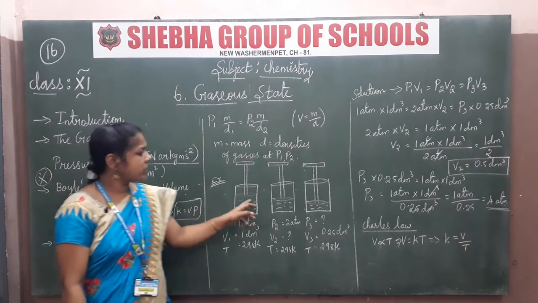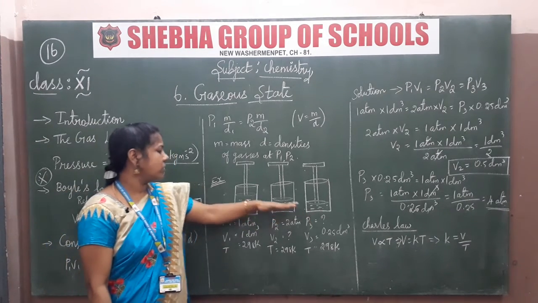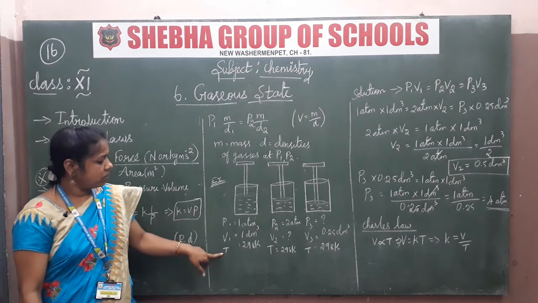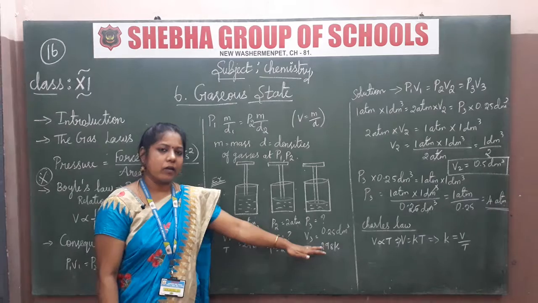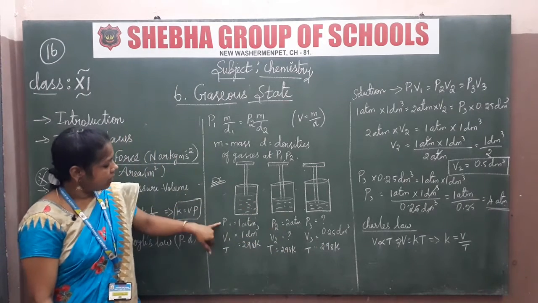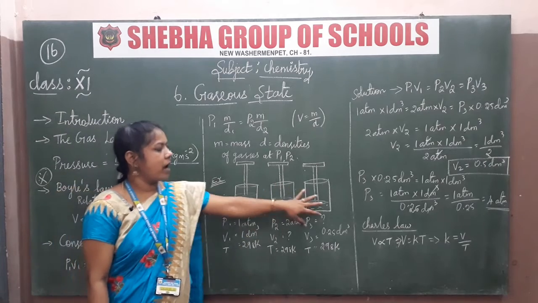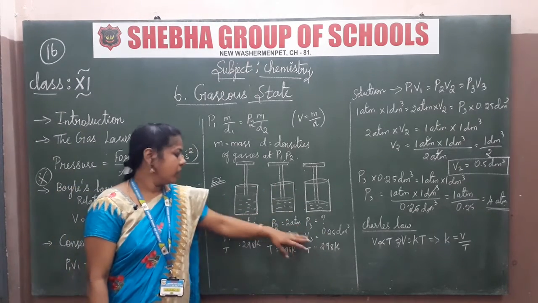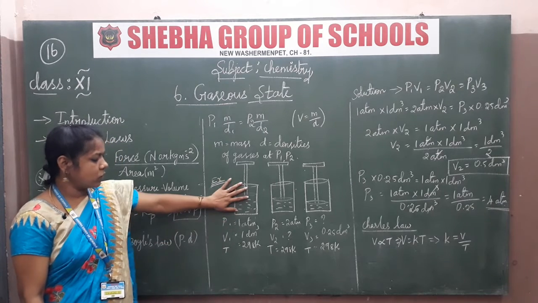So you have to notice the three types of experiment apparatus: P1 V1, P2 V2 and P3 V3, three different apparatus, with pressure and volume for the first, for the second, and for the third one P3 V3. So we have the values of P1 V1 for the first one.